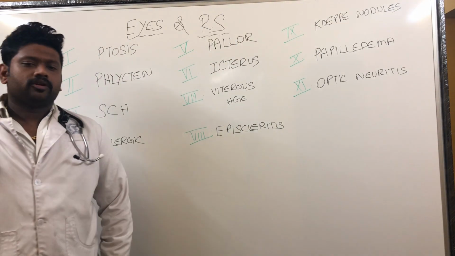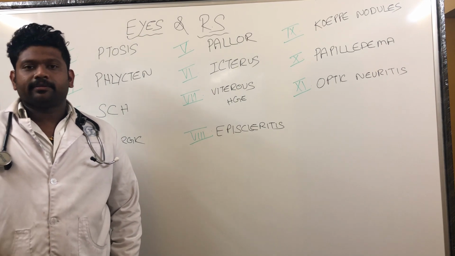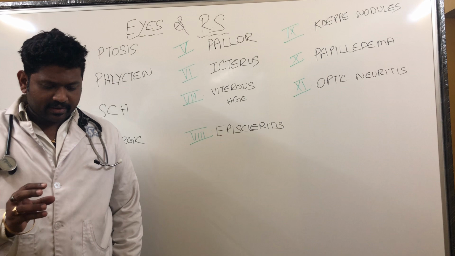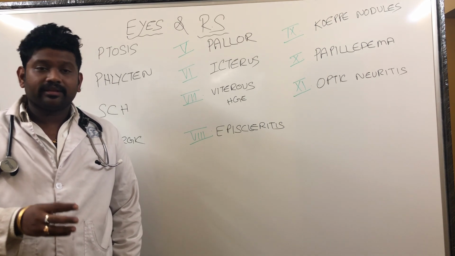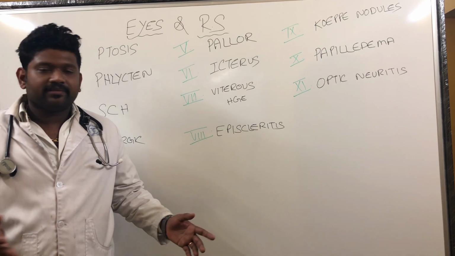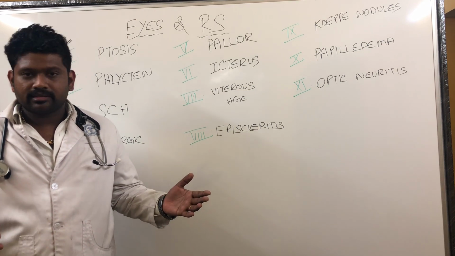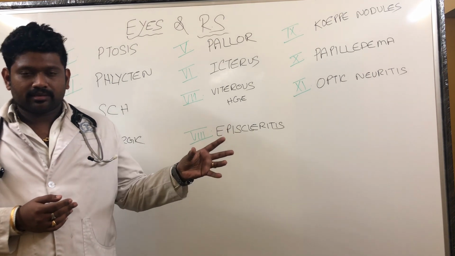Good morning, students. Today we are going to discuss another interesting topic, that is eyes and the respiratory system. Just by examining the eyes, we can get a lot of clues related to the respiratory system. As I already said, a patient with a respiratory problem may come with complaints like cough, breathlessness, wheeze, but each and everything has some clue with systemic things.